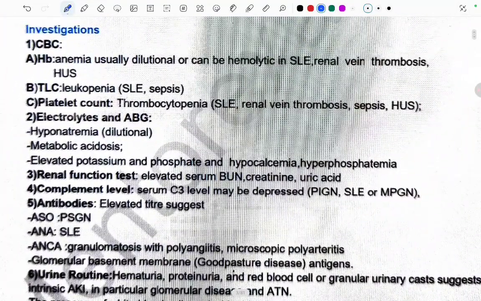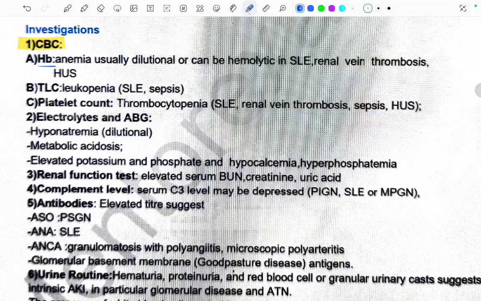So the first investigation is CBC, in which we will look at the HB, because anemia usually is dilutional or can be hemolytic in case of SLE, right? There is hemolysis in case of SLE, renal vein thrombosis, and HUS. So anemia will be seen in all these conditions that we just read. Now the TLC, a decrease in the total leukocyte count, leukopenia, will be seen in SLE or sepsis. Platelet count, there will be thrombocytopenia in SLE, renal vein thrombosis, sepsis, and HUS. Right, so this is what we will look in the CBC.